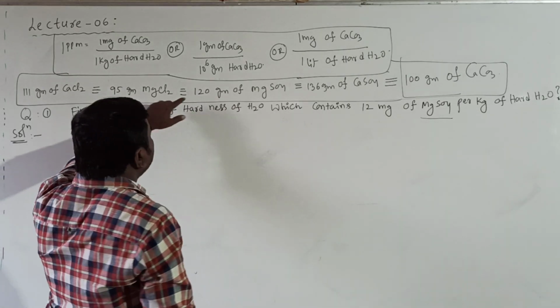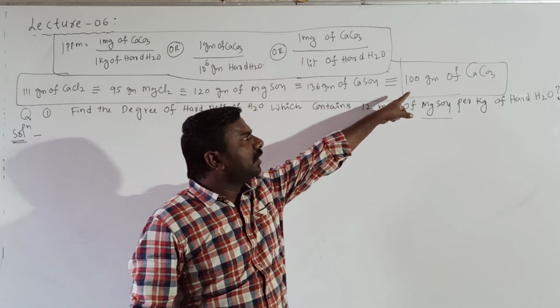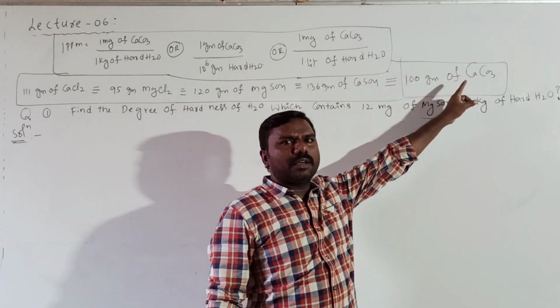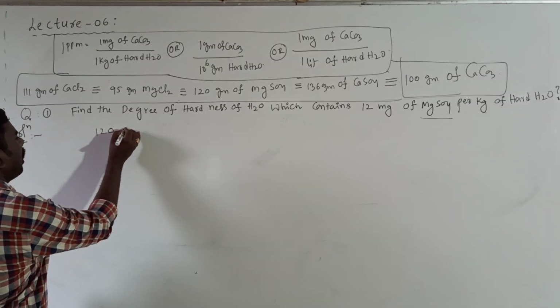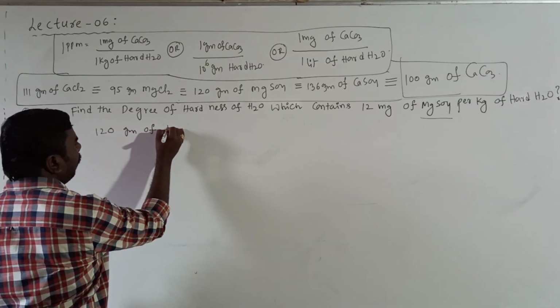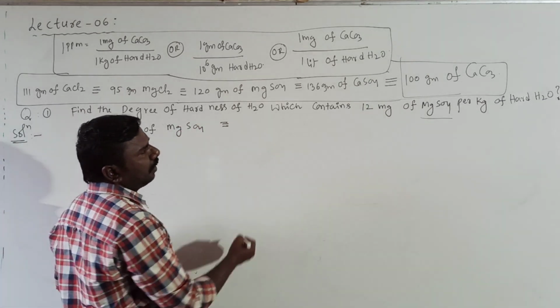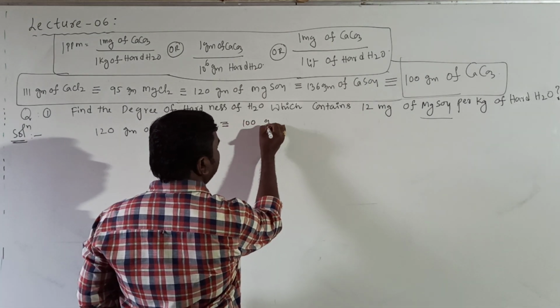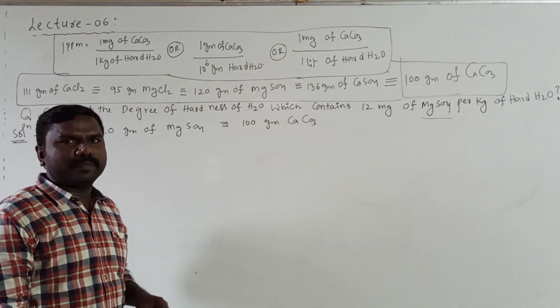What is the mass of MgSO4? 120 grams of MgSO4 is equivalent to that of 100 grams of CaCO3. This data is common for all problems.